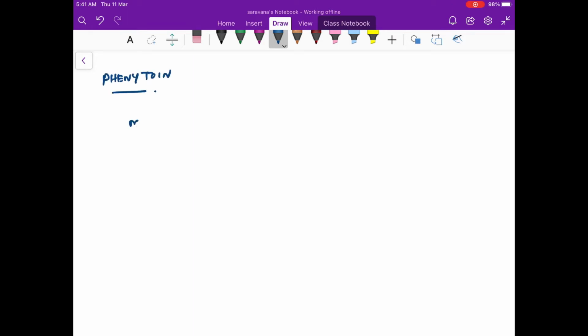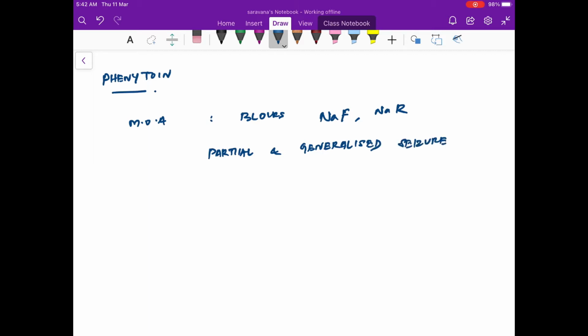So first, phenytoin. The mechanism of action of phenytoin is that it blocks the fast sodium channels and the recurrent sodium channels, and it is useful in partial as well as generalized seizures. The very important thing is that it is a hepatic enzyme inducer, and this is going to influence a variety of drugs which we add to phenytoin.